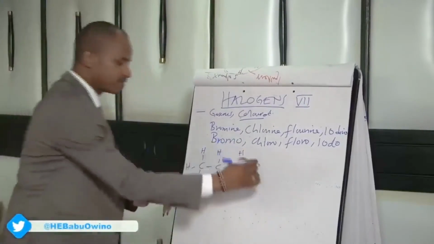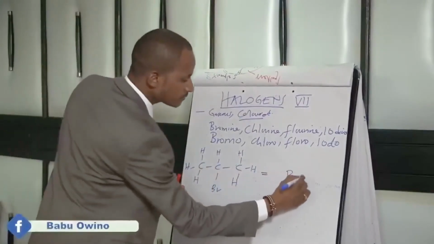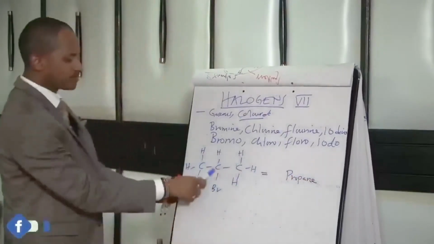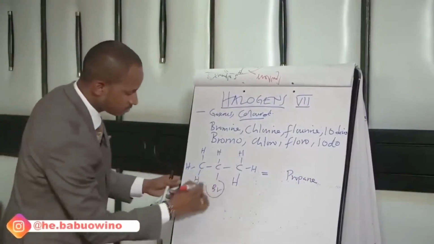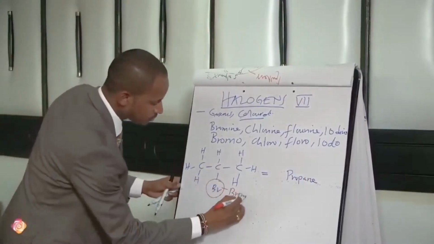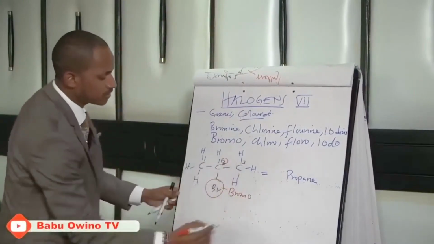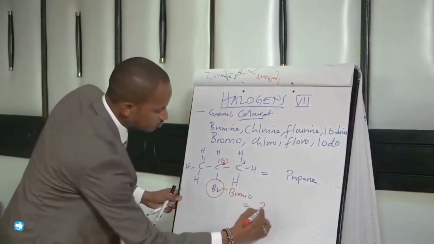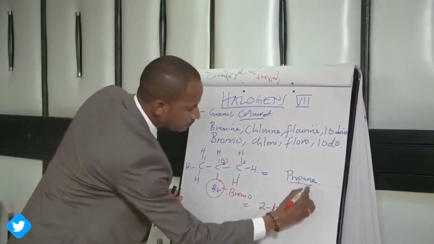Number 1, identify the longest continuous chain, which is 1, 2, 3. If it is 3, it is propane. Then because we have a bromine branching, it is bromo. This is the branch. So it is bromo. But on which carbon atom? 1, 2, 3. On the second carbon atom. So the name of this is 2-bromo-propane.